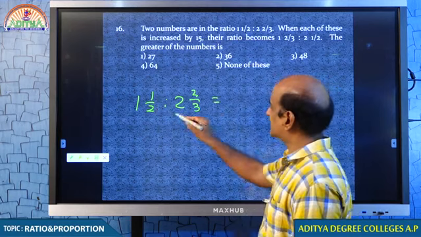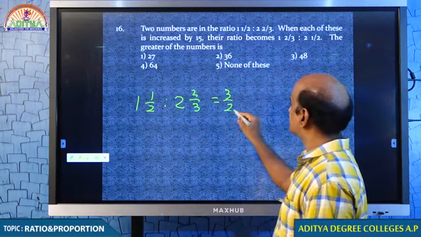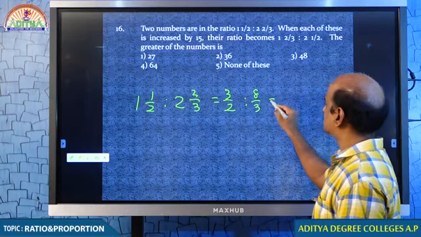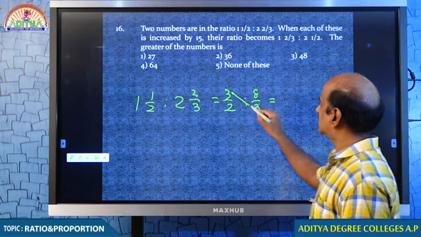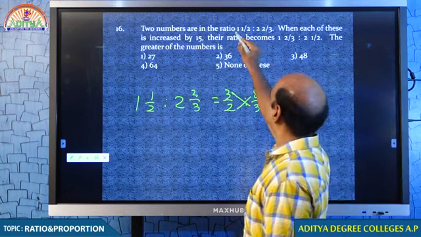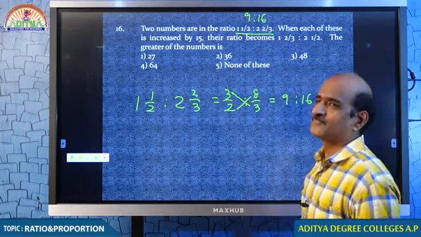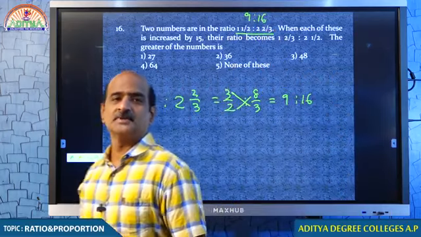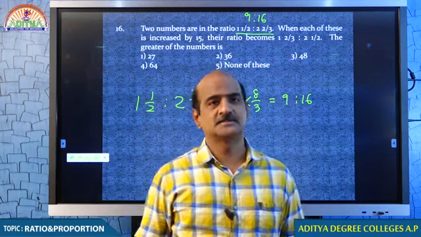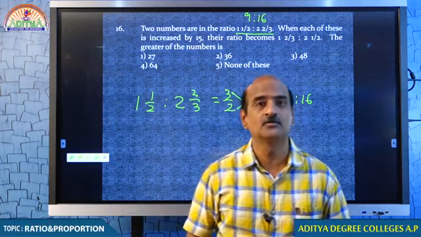1:2, 2:3. 1:2 means, 1 into 2, 3/2. 2:3, 6 plus 2, 8, 8/3. Come on student. 3 into 3, 9, 2 into 2, 16, 9:16. Therefore, you can write 9:16. Ratio must be in numbers, they should not be in fractions. If it is in fraction, we need to convert the same into number.